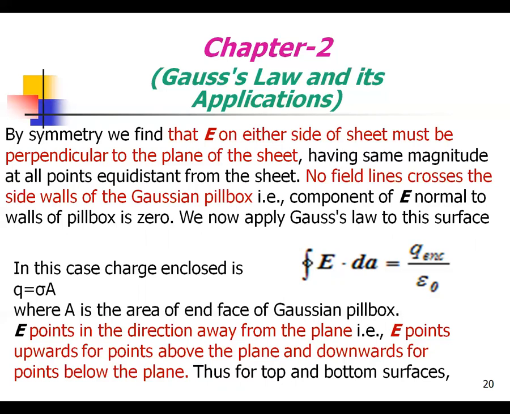Thus, for the top and bottom surfaces, note this point: E points in the direction away from the Gaussian surface, upward above the plane and downward below the plane.